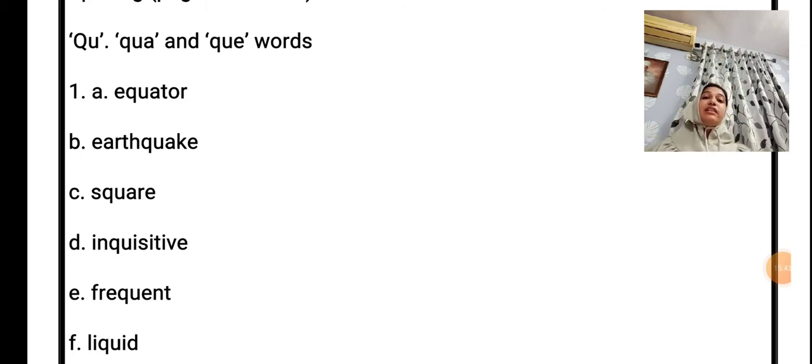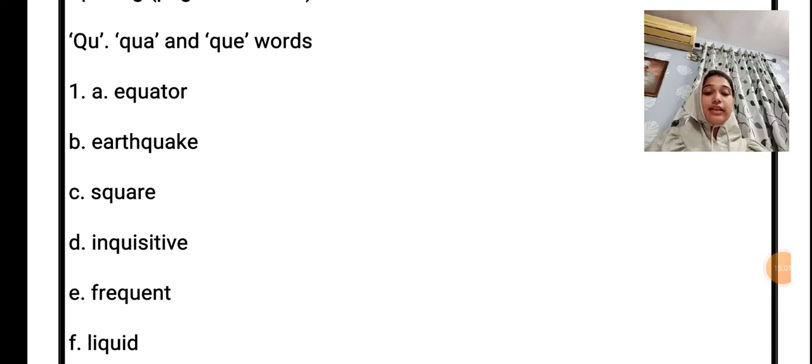So now you have to fill in the blanks with the help of the two lines given. You have to identify which word it is. Okay, but it always begins with QU, QUA, or QUE. That word should have these QU or QUA or QUE.